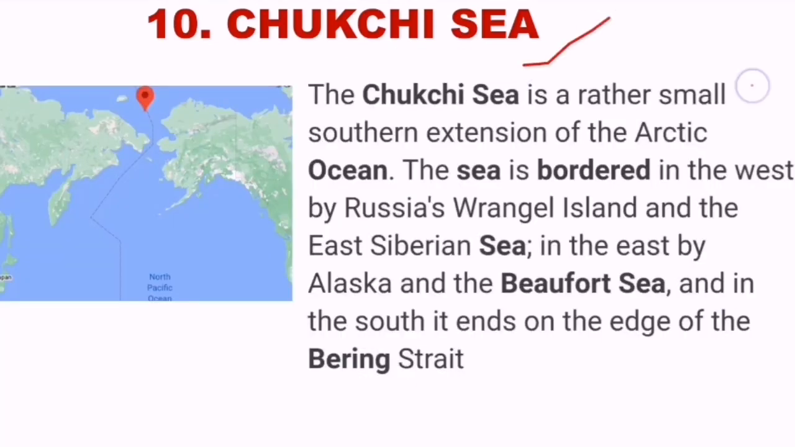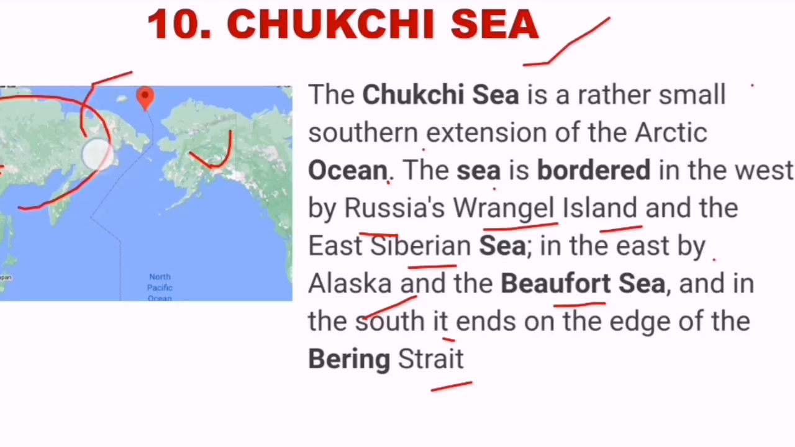The Chukchi Sea is a rather small southern extension of the Arctic Ocean. Okay, the sea is bordered in the west by Russia's Wrangel Island and the East Siberian Sea, in the east by Alaska and the Beaufort Sea, and in the south it ends at the Bering Strait. So this is very important. This side Russia is there, this side the US is there, in the Arctic Ocean. So we can expect a Chukchi Sea question compulsorily in the examination.